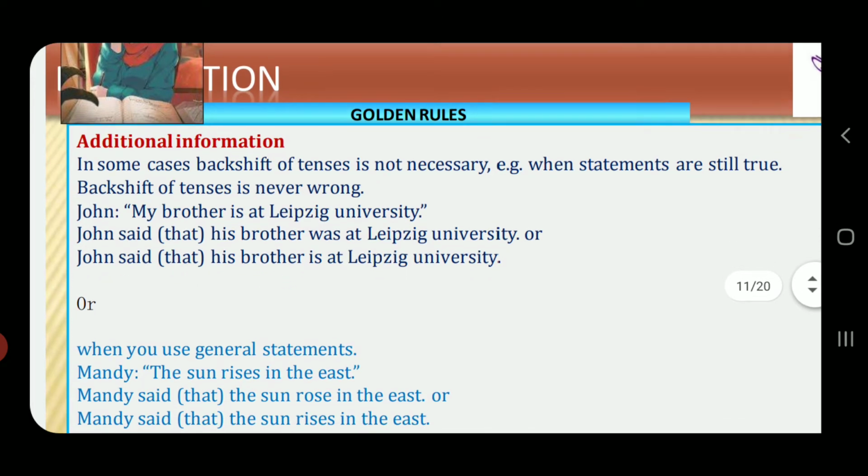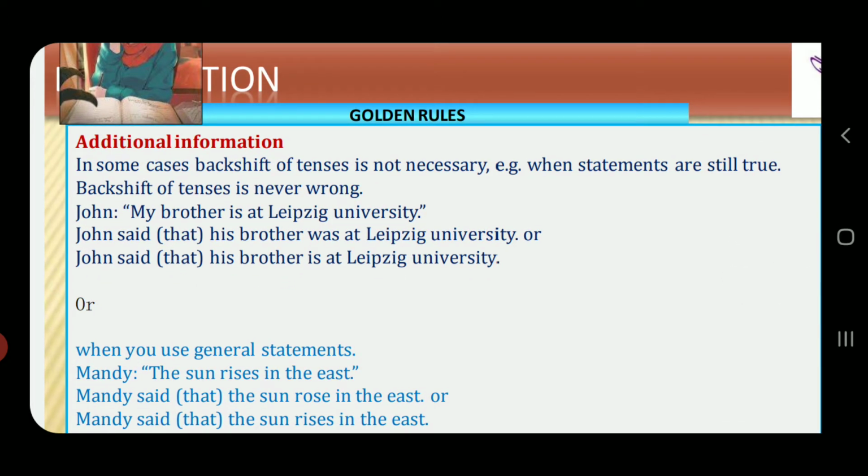So these are the additional information. In some cases, backshift of tense is not necessary. For example, when statements are still true, if the given statement is a universal fact or universal truth, you are not required to make a backshift of tenses. And backshift of tense is never wrong. Example: John, "My brother is at Leipzig University." We can write it in two formats: John said that his brother was at Leipzig University, or John said that his brother is at Leipzig University.